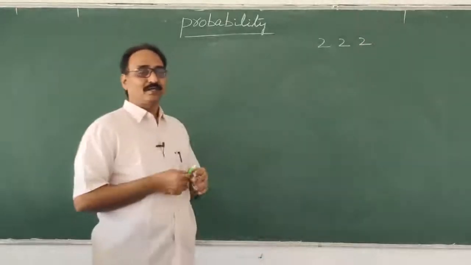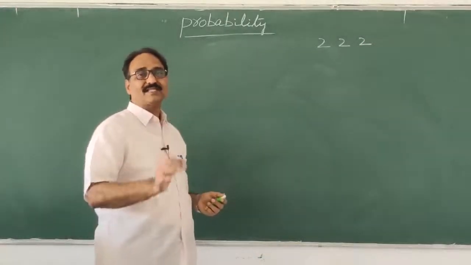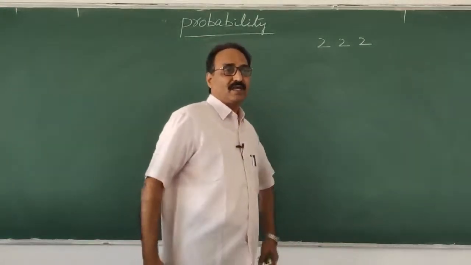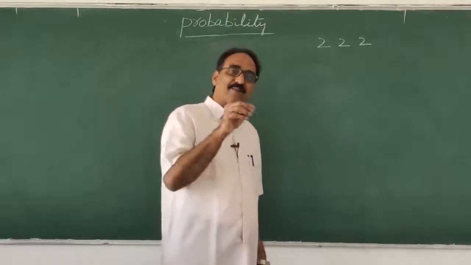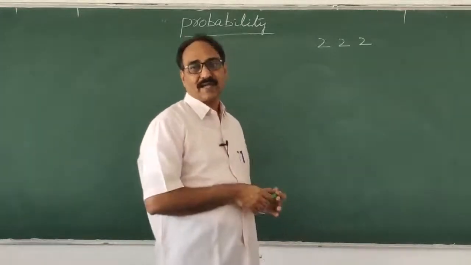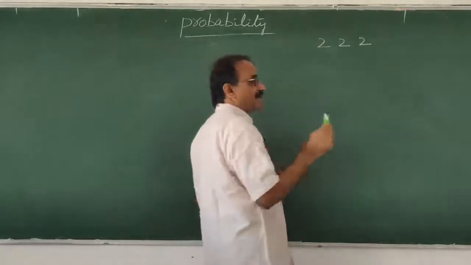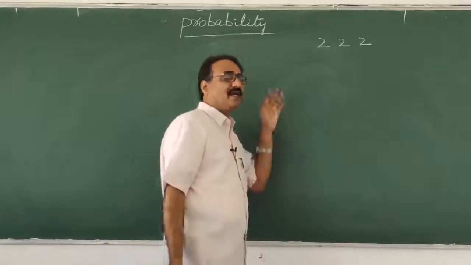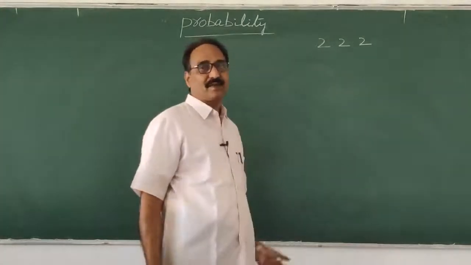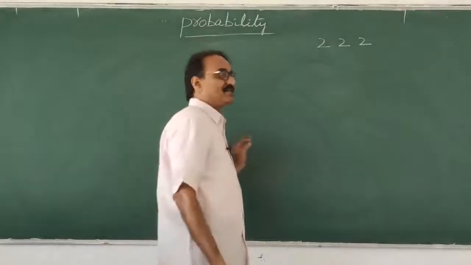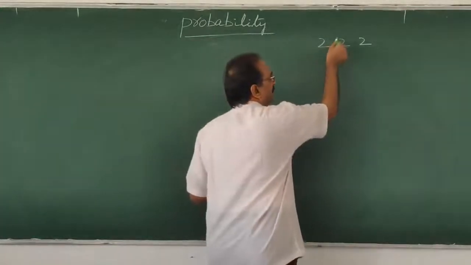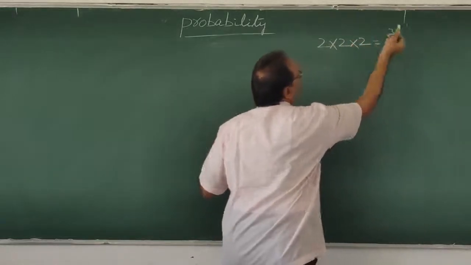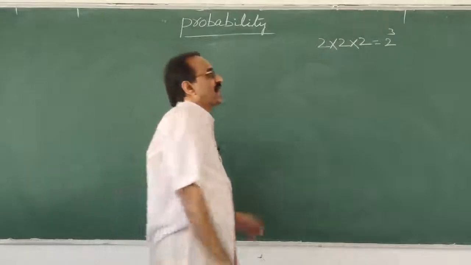Now what should we do? These are happening as simultaneous experiments. In permutation and combination we learned the fundamental counting principle: when events happen simultaneously, you have to multiply. If one event happens in m ways and another event happens in n ways, both events happen together in m into n ways. Using that, the three tosses give 2 into 2 into 2, which is 8 chances.